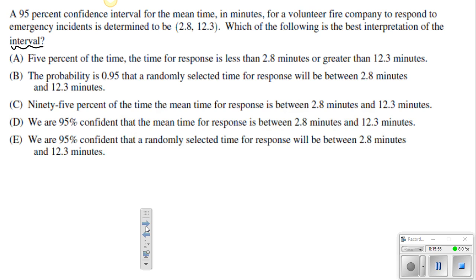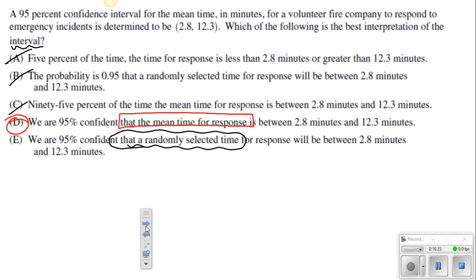context here. So as you kind of glance at some of these multiple choice answers, A, B, and C should be automatically marked off, all right? Because which ones are actually in kind of like the form that we use? We are 95% confident that the true mean is between this and this. Well, not for a randomly selected time. We're not talking about a randomly selected time. We're interested in what the true mean or the true proportion is. So that has to be answer choice D here, all right? So remember that this is basically like the C part of panic that we're doing in terms of multiple choice answers.